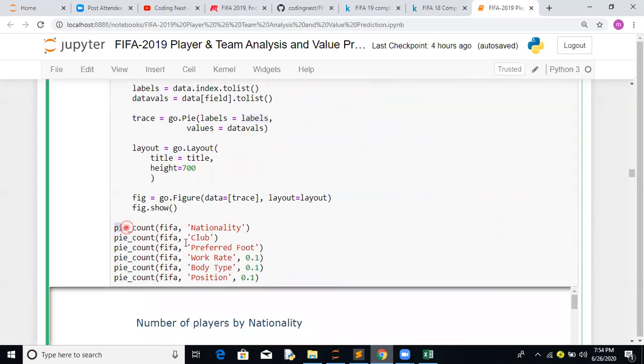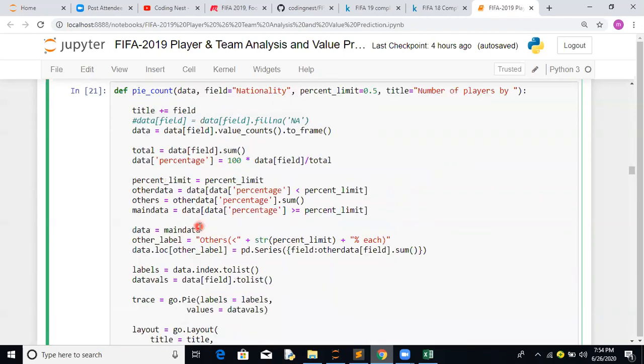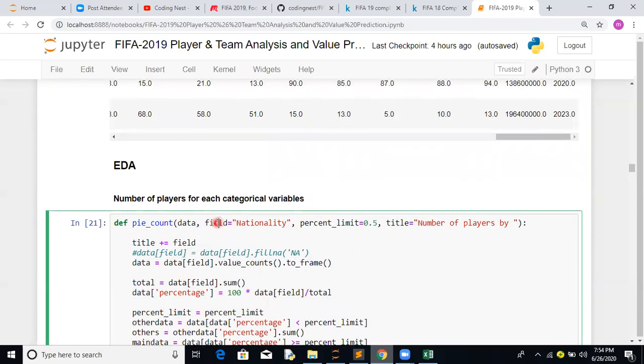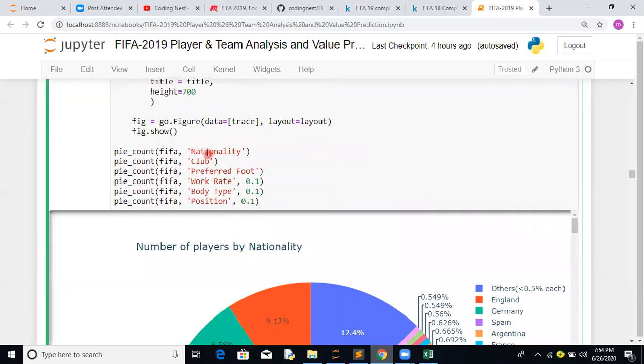So for all the categorical columns, we are calling this. This is our data frame, and this is the field we are looking for. First we will look at nationality, club, preferred foot, work rate.